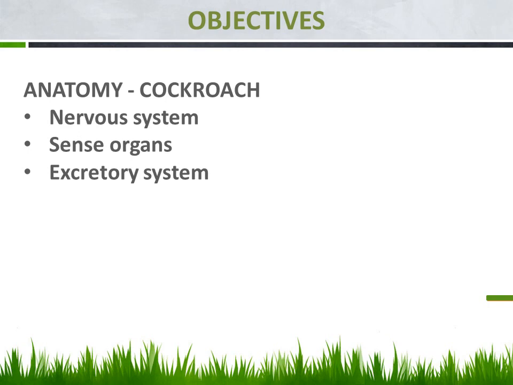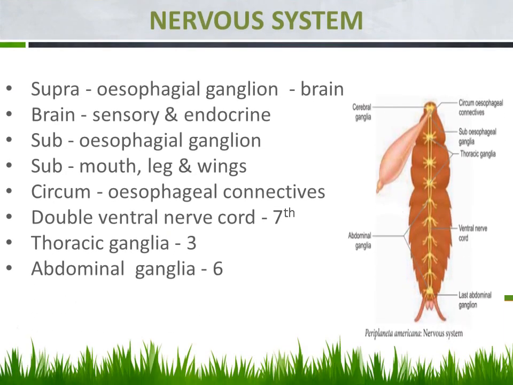So today we are going to discuss the nervous system and the sense organs of cockroach, as well as the excretory system of cockroach. Let us see the first system, its nervous system. Of course you may know about this nervous system. The nervous system is controlling or coordinating the body functions, right?